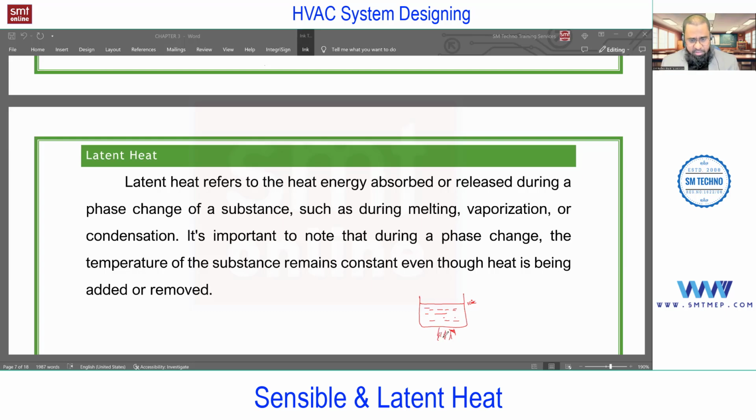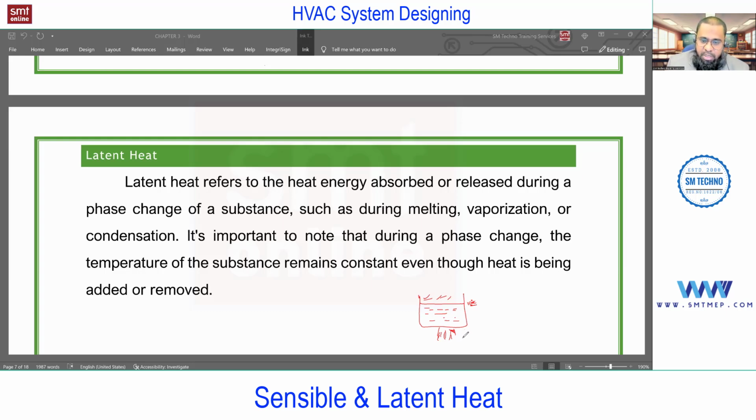But still I'm adding heat. So where does that heat go? Phase change. Yes, that heat is utilized to change the phase, and that heat is called latent heat. So remember, sensible heat means adding or extracting heat without change of phase, but the temperature will change. But latent heat means change of phase at constant temperature, when you continuously add heat.